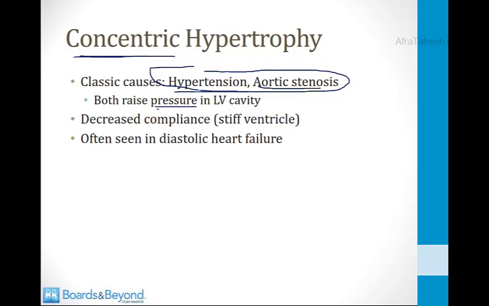In addition, anytime you have concentric hypertrophy and thick walls of the left ventricle, you get decreased compliance and a stiff ventricle. And for that reason, in many cases of diastolic heart failure, which I talk about in the heart failure section, you see evidence of concentric hypertrophy when you do imaging of the heart. And that concludes our video on blood flow mechanics.